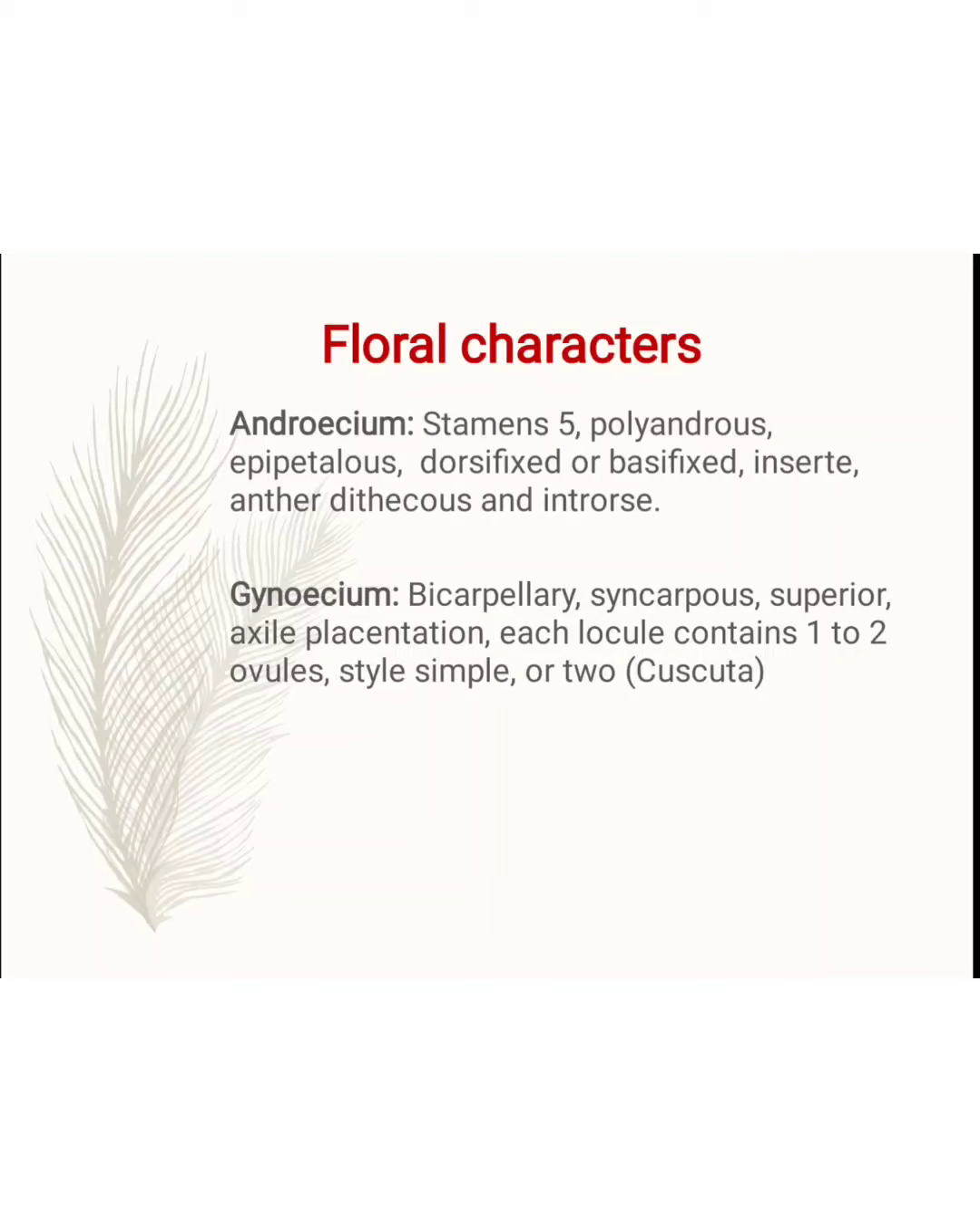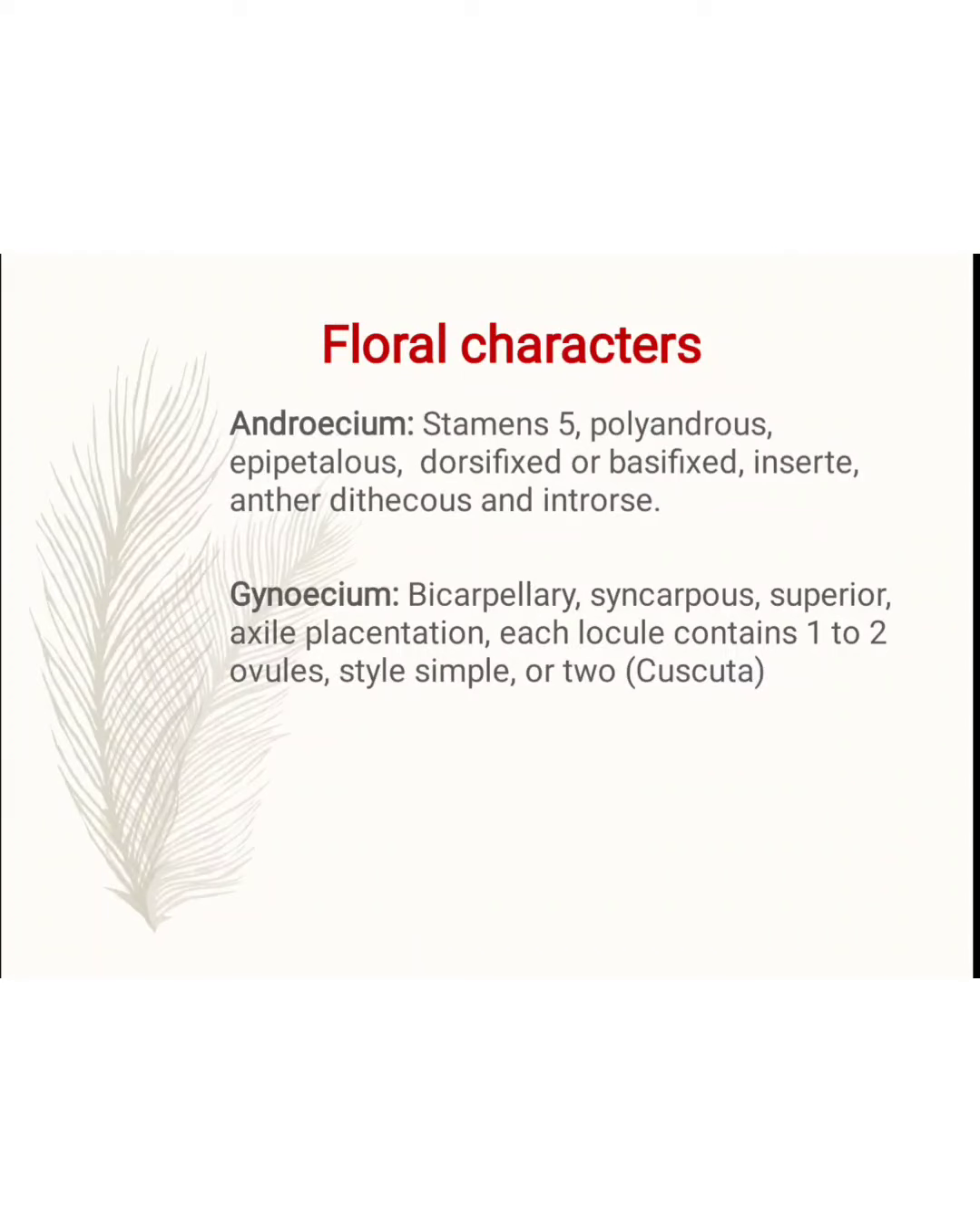They are joined together, it is called the epipetalous, dorsifixed or basifixed. The dorsifixed means the filament is attached to the back of the anther. The basifixed means the filament is attached to the base of the anther. This is the difference between the two. Then the inserted. Inserted means the stamens are smaller than the corolla. The anthers are dithecous, meaning two lobes are present.